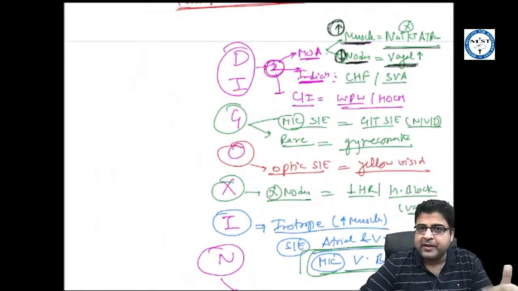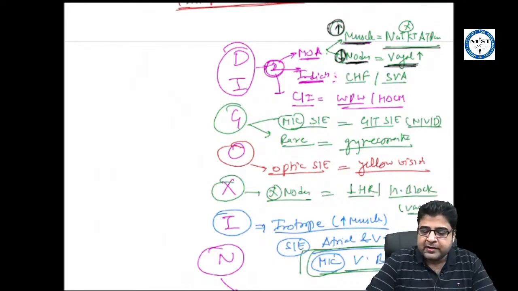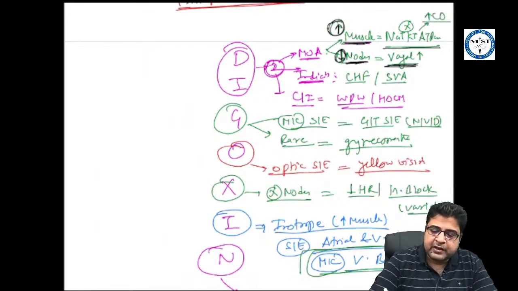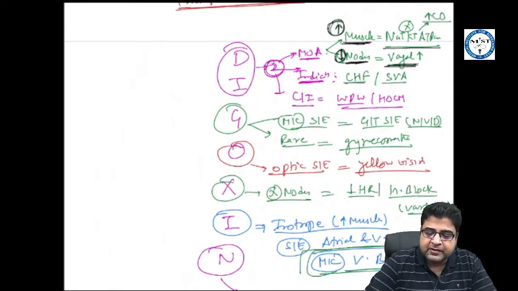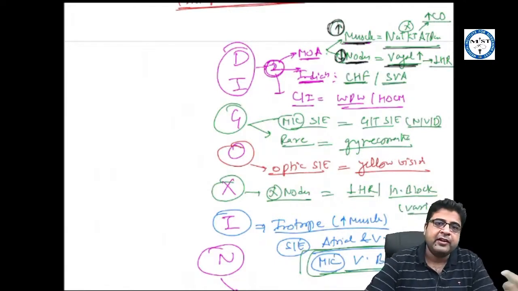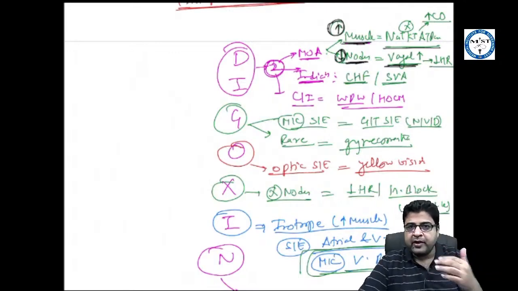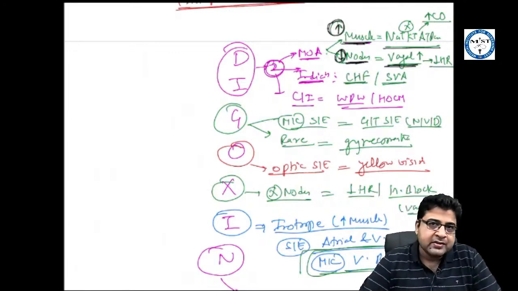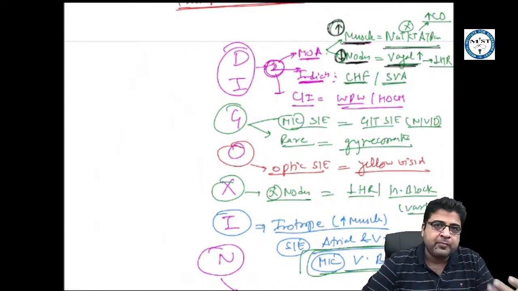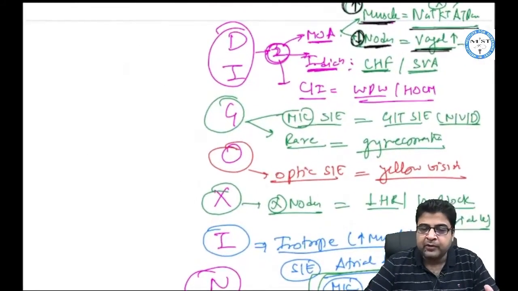Now on the basis of this, the medicine has 2 indication. Because the medicine can stimulate the muscle, it can increase the cardiac output. So I can use this medicine for CHF, and because of its vagomimetic property, this medicine can reduce the heart rate as well as conduction. So the medicine is used for the treatment of supraventricular arrhythmia. So 2 indication, CHF and supraventricular arrhythmia.